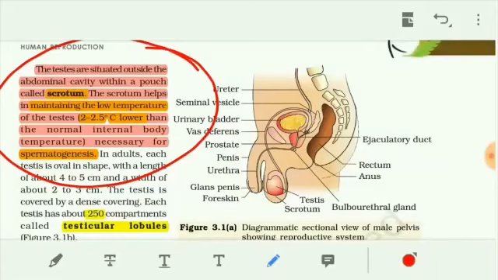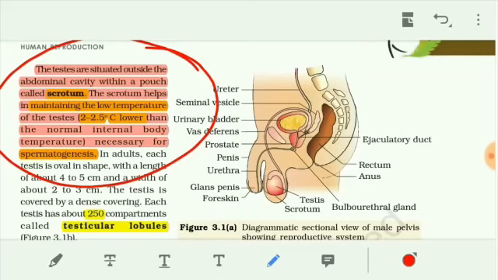Now we deal with the structure of the male reproductive system. Look at the diagram. The testes are located outside the abdominal cavity, from below. Testis is the singular; normally a pair of testes are present. A testis is covered by a scrotum. The scrotum is a sac or bag-like structure which covers the testis, gives protection, and provides a lower temperature as compared to the body temperature.